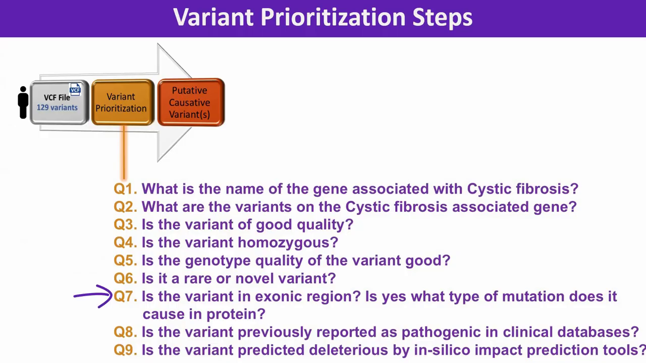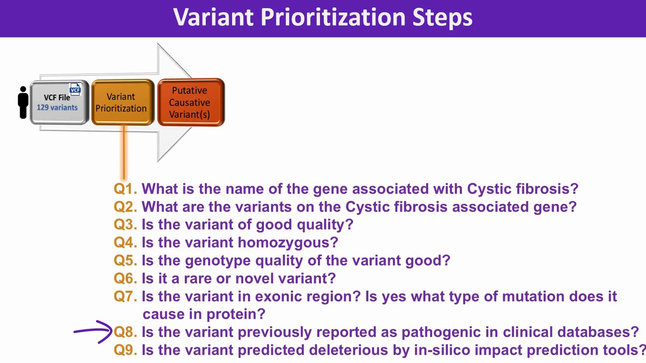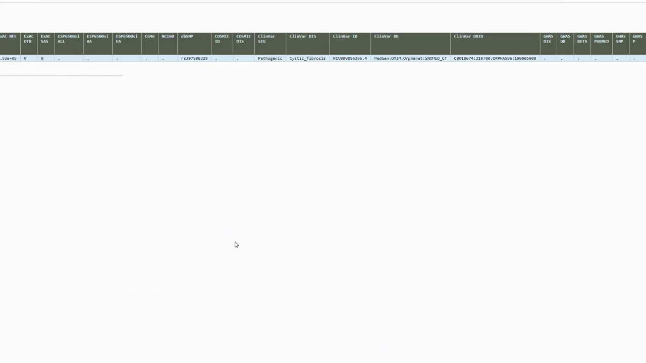Question 7. Is the variant in an exonic region? If yes, what type of mutation does it cause in the protein? The func column indicates that it is an exonic variant, and the exonic func column indicates that it causes a start-loss mutation, that is, a type of missense mutation in the protein, where the first amino acid, methionine, is substituted by valine.